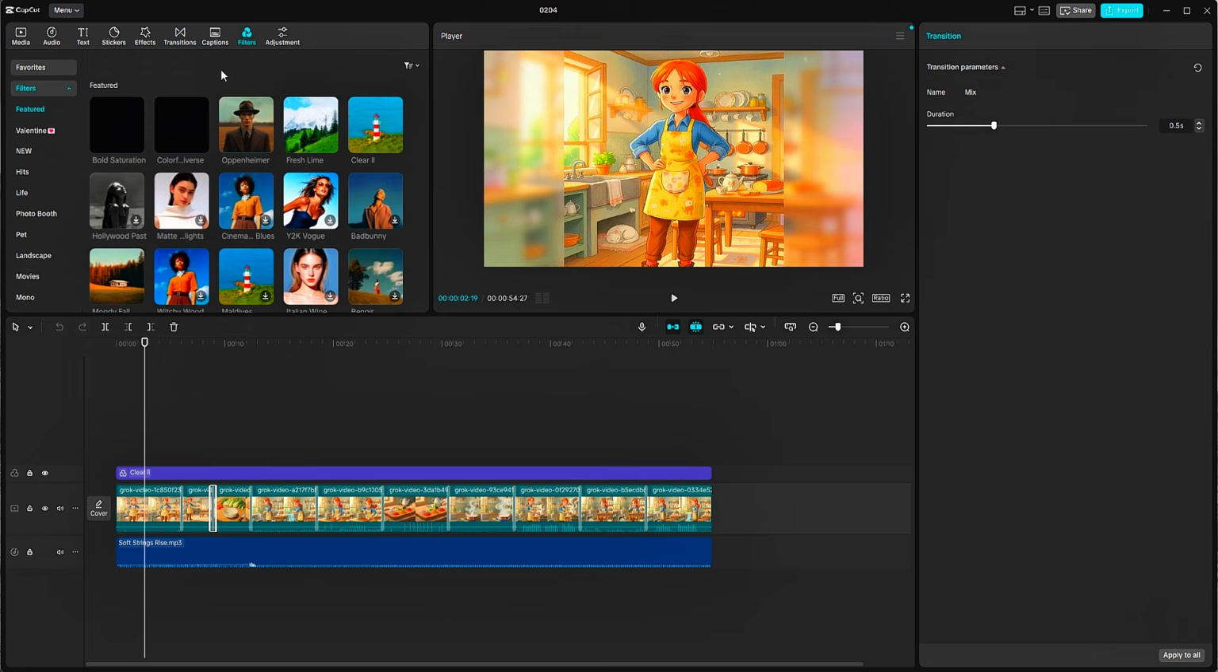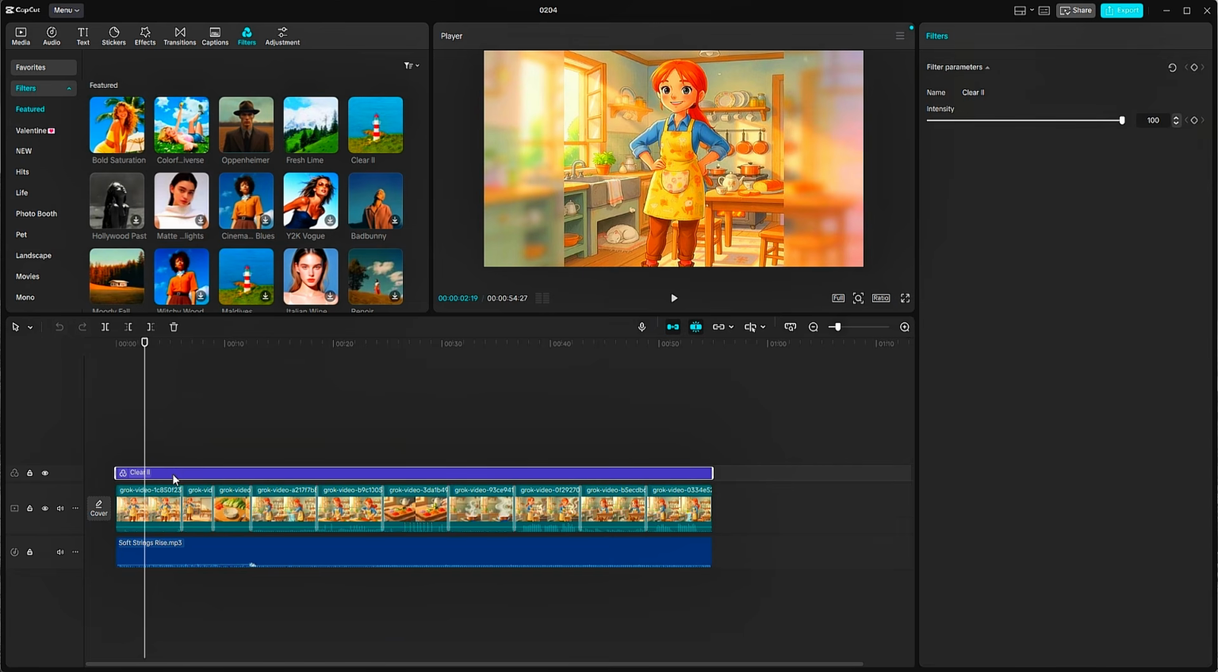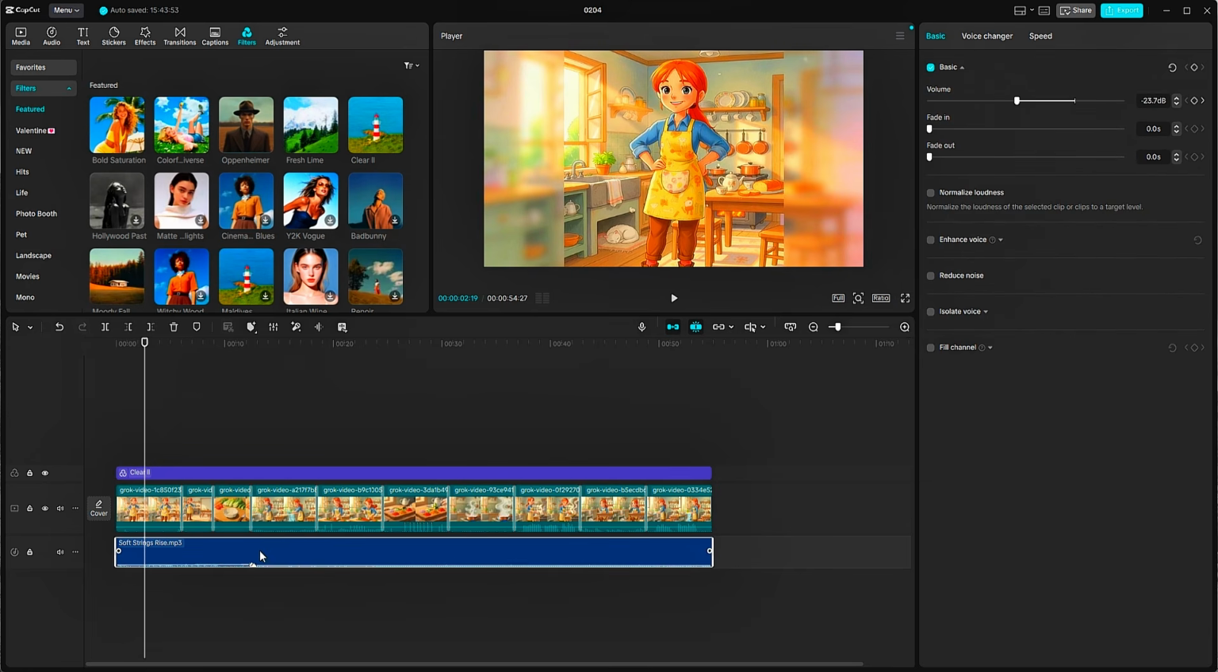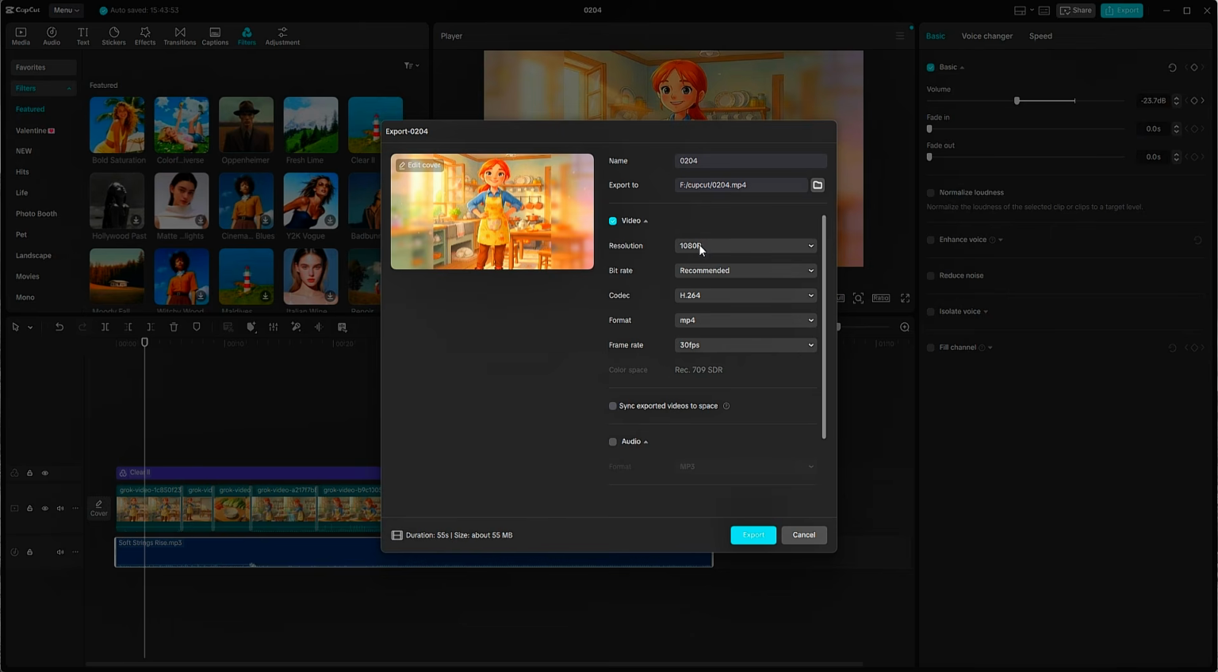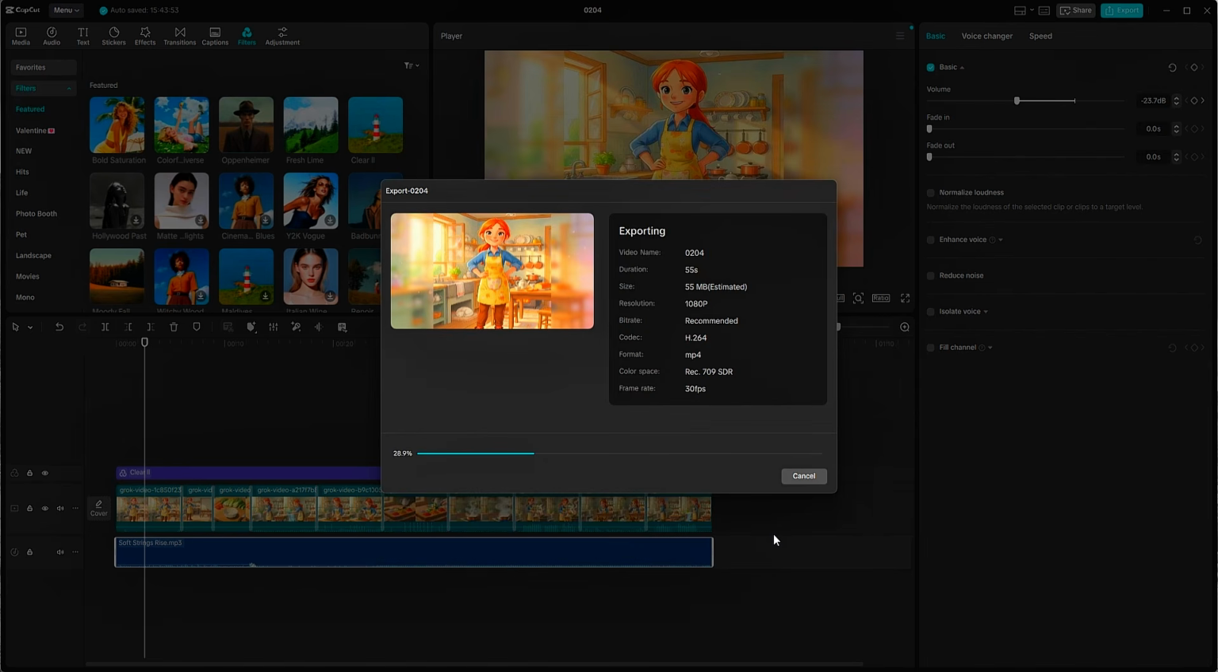After that, head over to the Filters section. Choose a filter that matches the Ghibli Style vibe. I'm using this one here. Once selected, customize the filter settings to make the colors soft, bright, and visually pleasing. If you want to add background music, now is the time. Import your music track, place it on the timeline, and lower the volume so it doesn't overpower the visuals. Once everything looks good, click on Export, choose your resolution, and export the video, and that's it. Your video is now ready to upload.